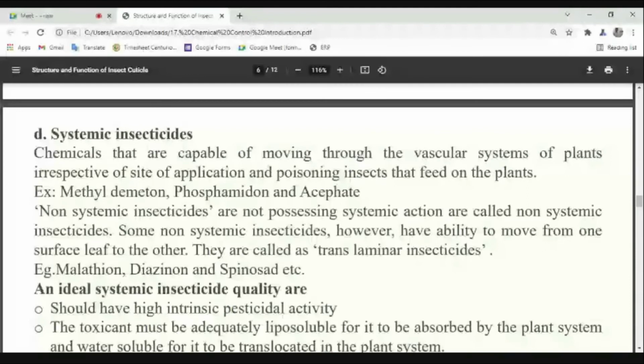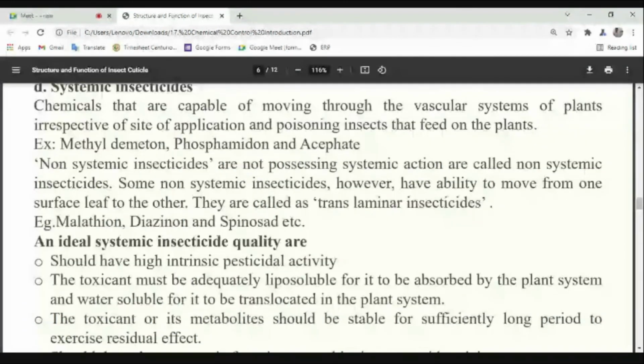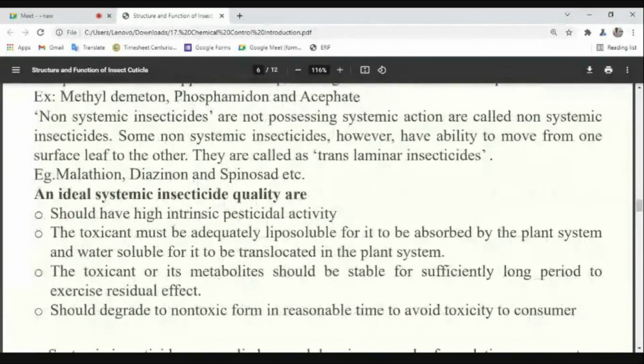So the sequence may be like this: fully systemic, then translaminar, then non-systemic. Yes or no? This may be the sequence. Completely available everywhere, only in the leaf surface, not available anywhere. Yes or no? So these are the systemic examples and these are the non-systemic examples. Understood? Sorry, these are translaminar. Understood? Yes or no? Clear?